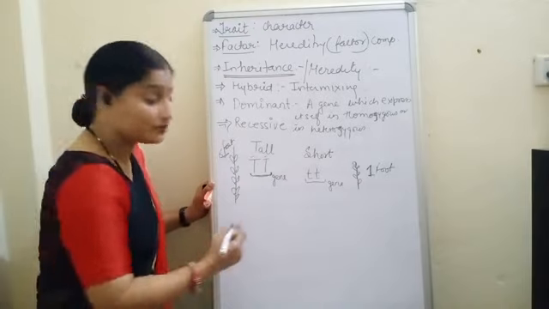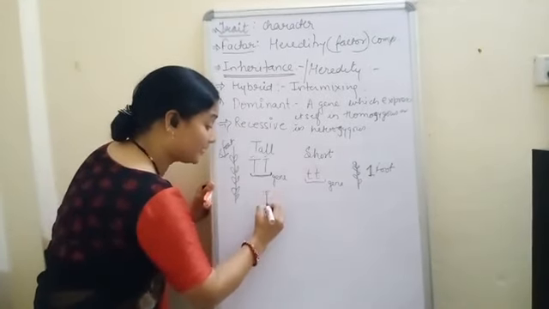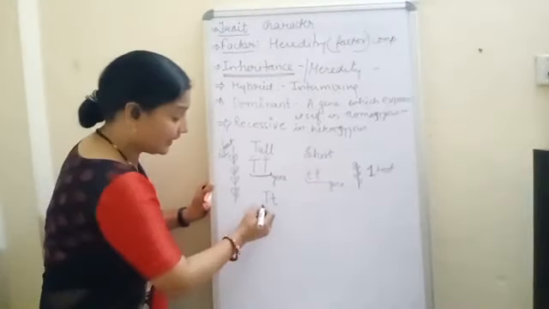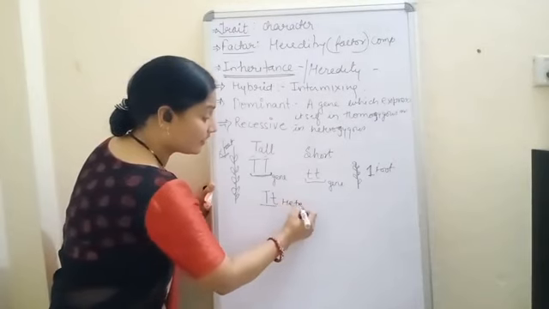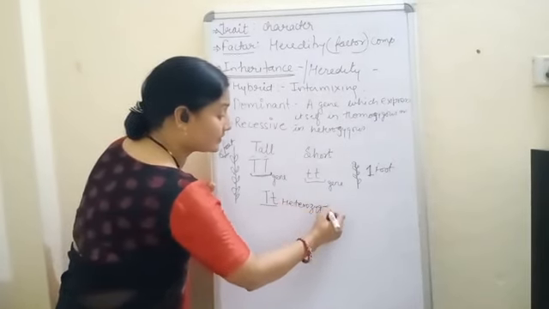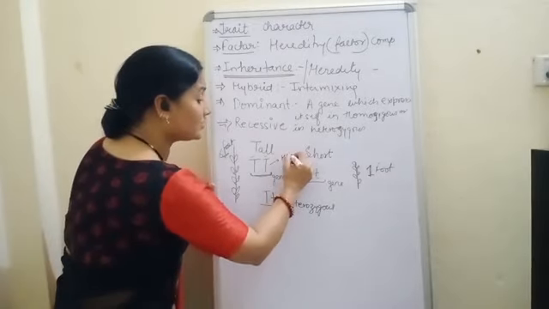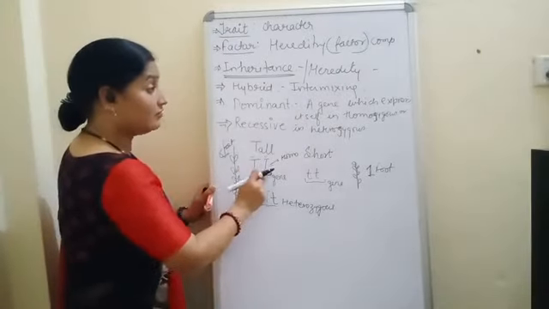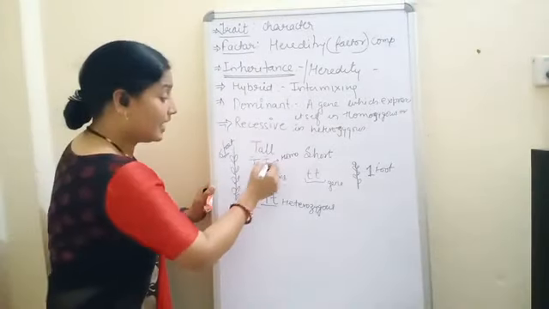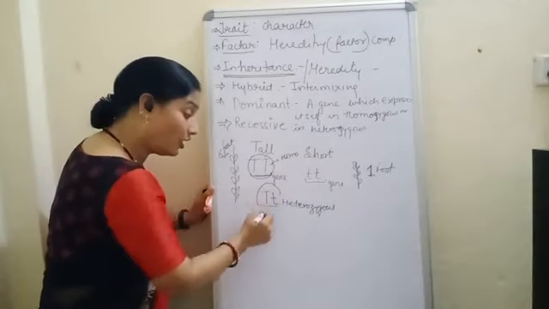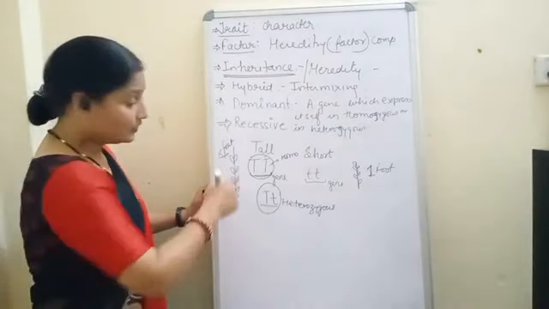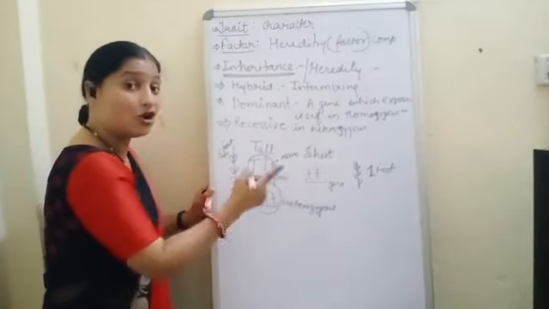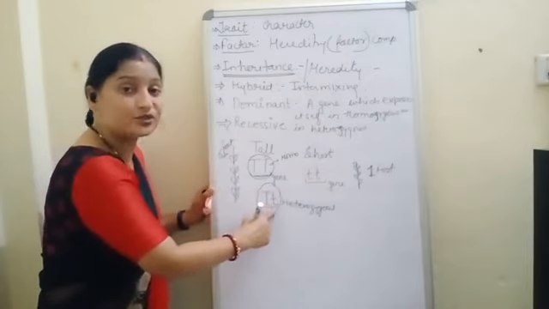And the meaning of heterozygous is if one is capital T and another is a small t, then it is called heterozygous. This is homozygous. Okay, so what is the meaning of dominant? A gene which always expresses itself either in the homozygous or in the heterozygous condition. So the plant will be tall, whether it is capital T capital T, or capital T and small t.